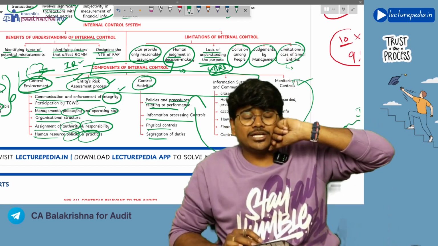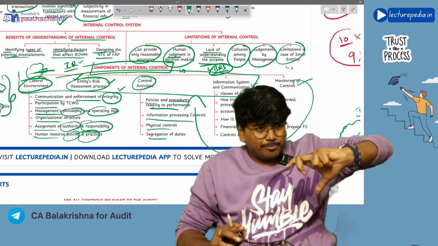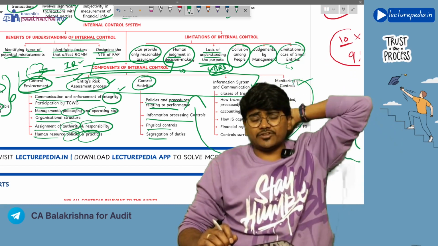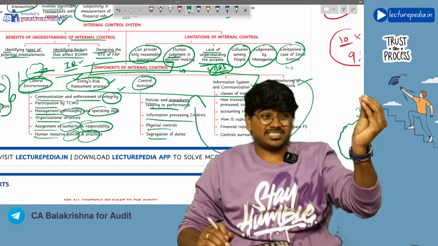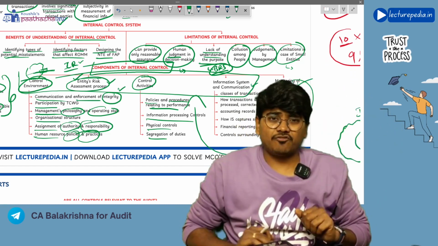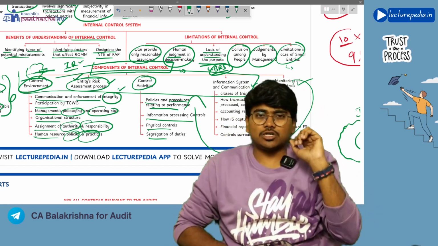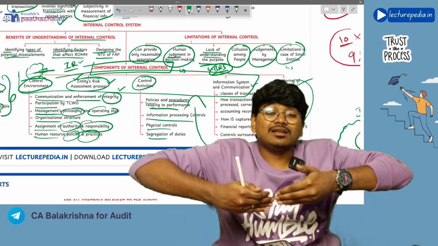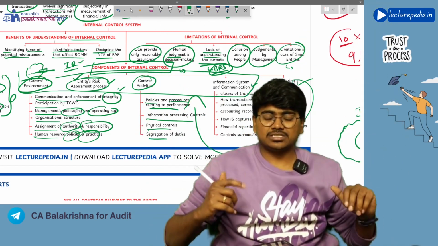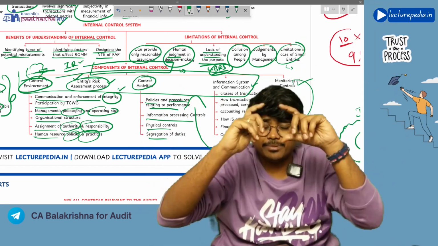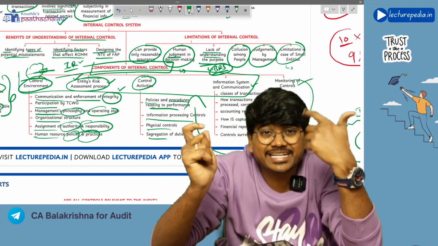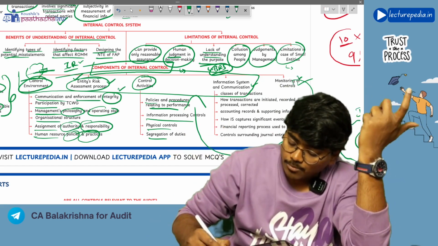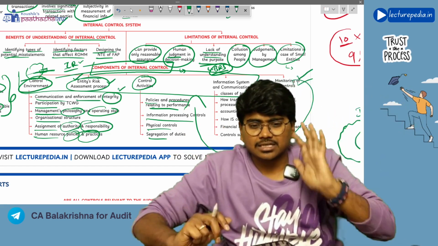Why do you need to monitor? Because by properly monitoring the components of the internal control system, if any lapses or weaknesses are found in the internal control, you can update the internal control system. So for the purpose of keeping the internal control system updated, the monitoring of internal controls is required.